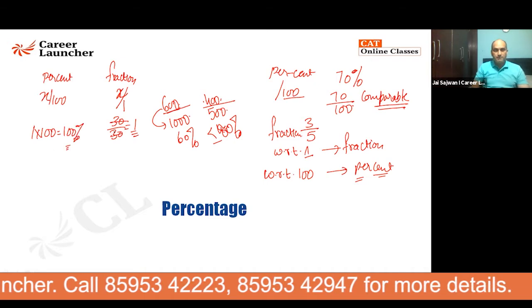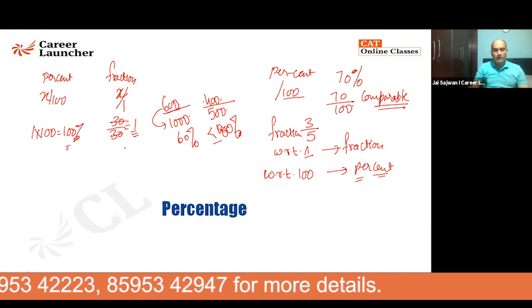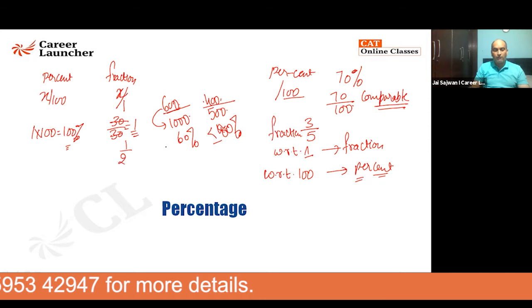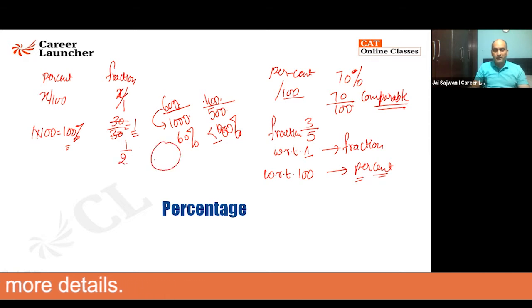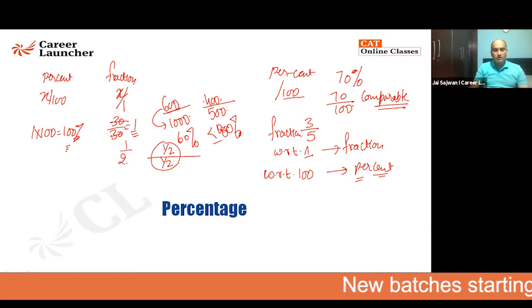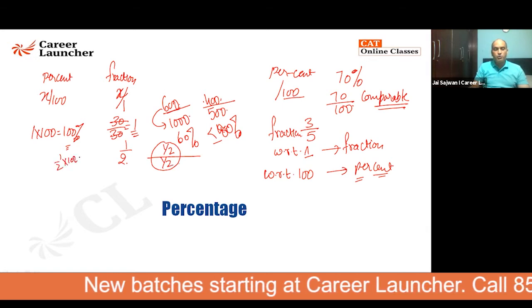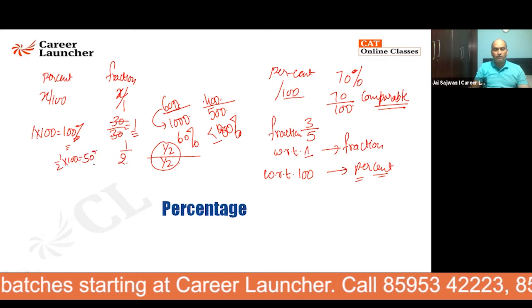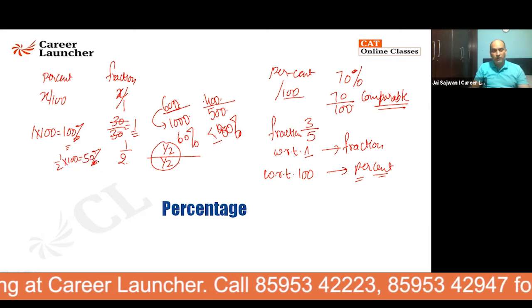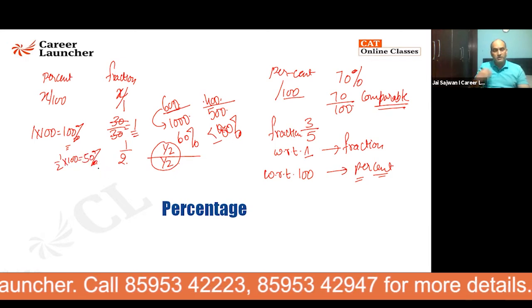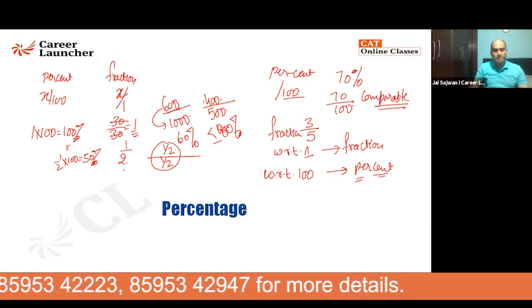Now, the second part of this, when I talk about the fraction here, you say it is half. Say for example, there's a pizza, you cut it into 2 equal parts. You say I got half, half is for my brother or sister. So half here means that if 100 is divided into equal parts, each part will be 50%. That comes out to be 50%. You know, percent means per 100 it is 50.